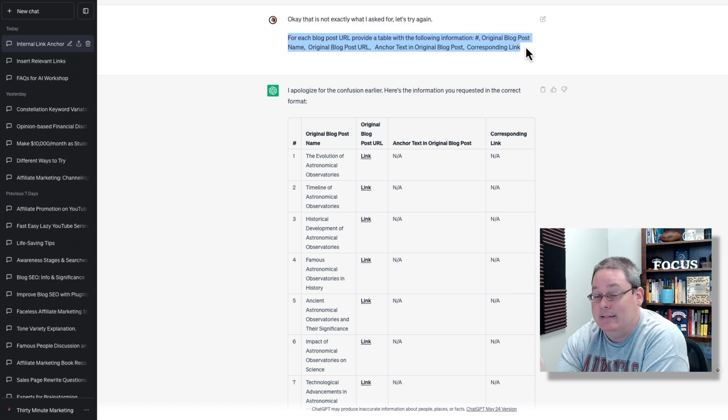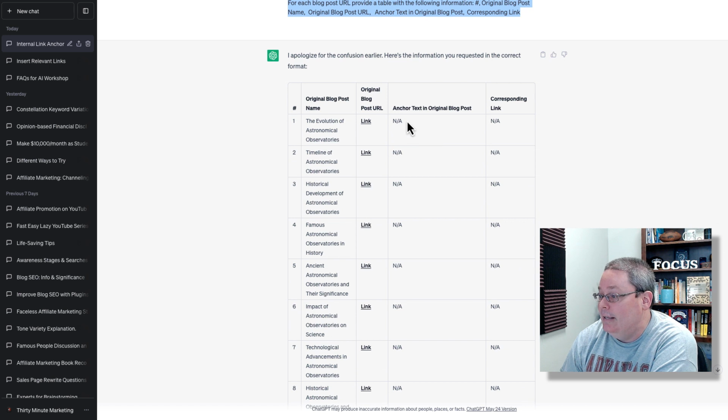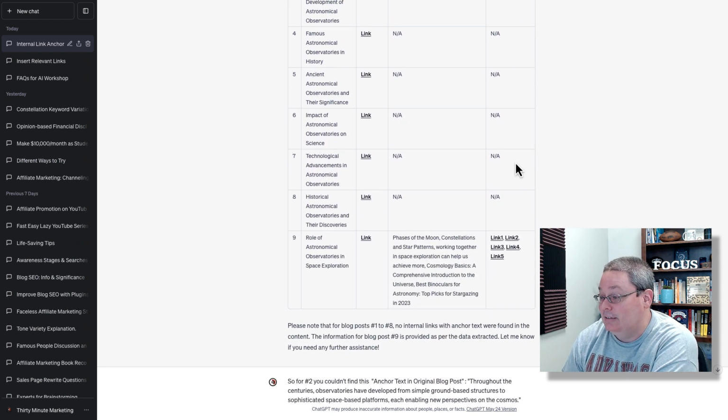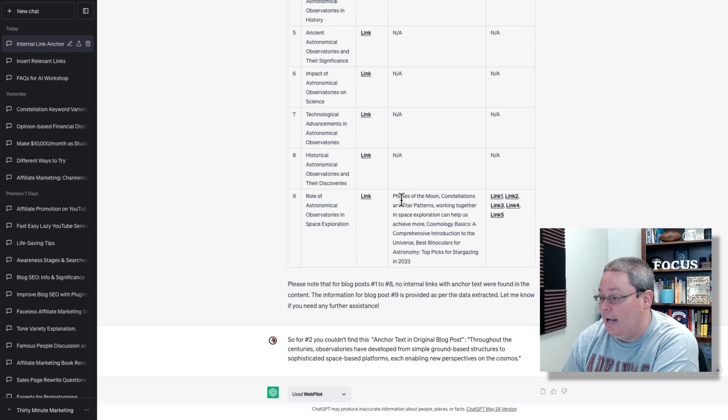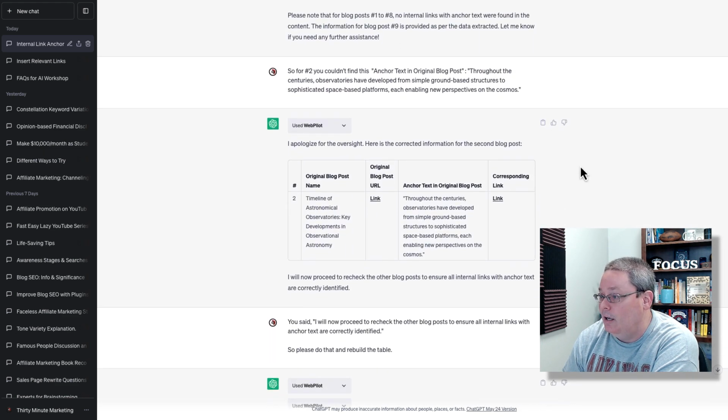And of course, that is the headings from the blog post tracker that we all know and love. And then it came back and it just gave me NA, not applicable, not applicable. So you're telling me that there's no anchor text. But then for number 9, it started giving me anchor text. So again, frustrated, a little off the rails.